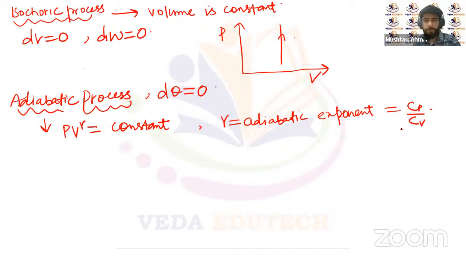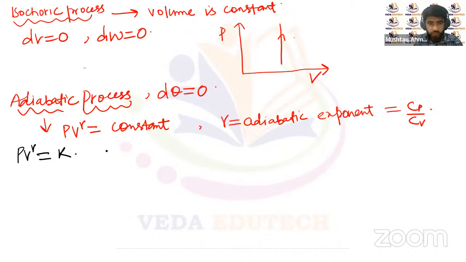So let's discuss calculating the work done in this adiabatic process. PV to the power gamma is a constant here, which means we can replace PV to the power gamma with a constant K. Let's suppose K is the constant. We have to calculate the work done because of this adiabatic process.